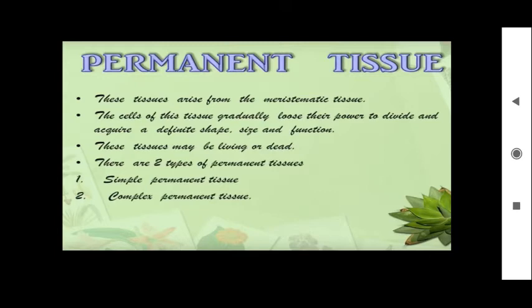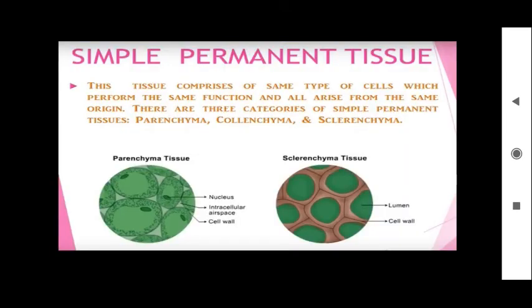There are two main types of permanent tissues: simple permanent tissue and complex permanent tissue. Now first let us learn about simple permanent tissues. These tissues comprise the same types of cells which perform the same function and all arise from the same origin. Same cells, after continuous division, form this tissue. Again here it has three types: parenchyma, collenchyma and sclerenchyma. I said intercellular spaces.